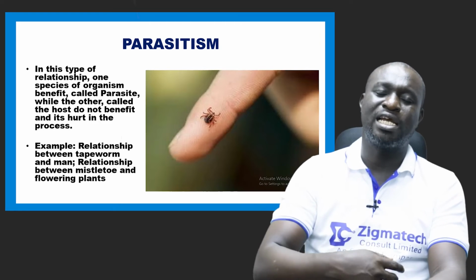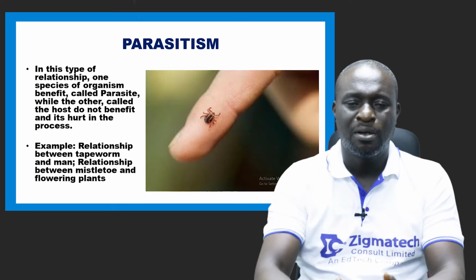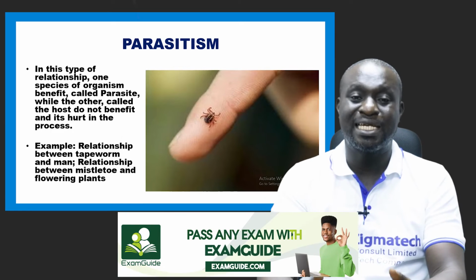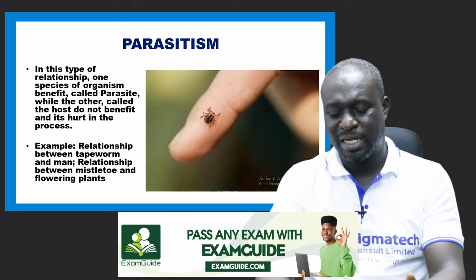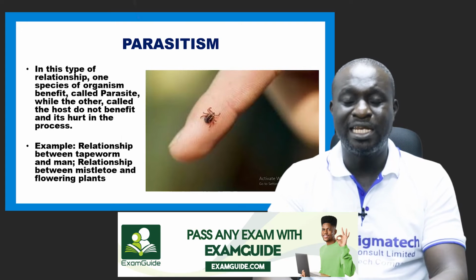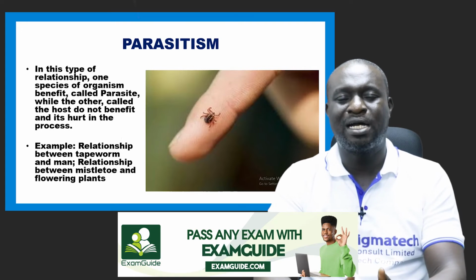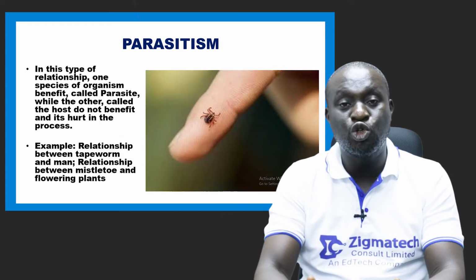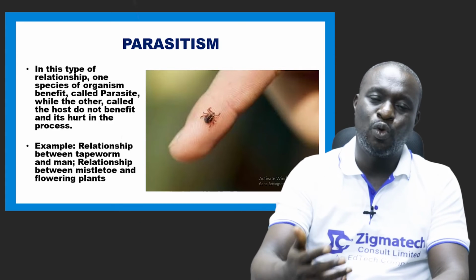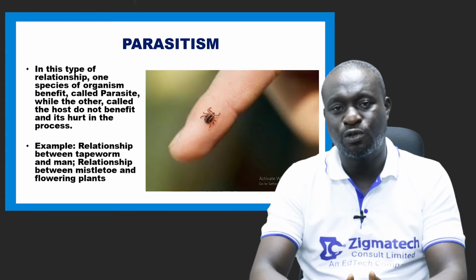The tapeworm lives in the intestinal walls of man, absorbing the digested food, leaving the man hungry in the process, depriving the human it has infected of digested food, and so on.